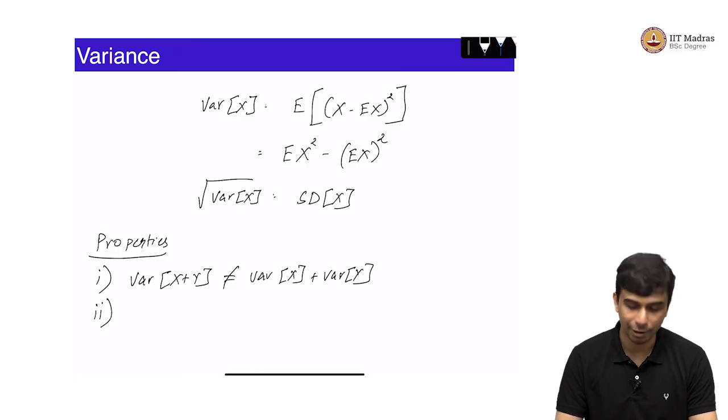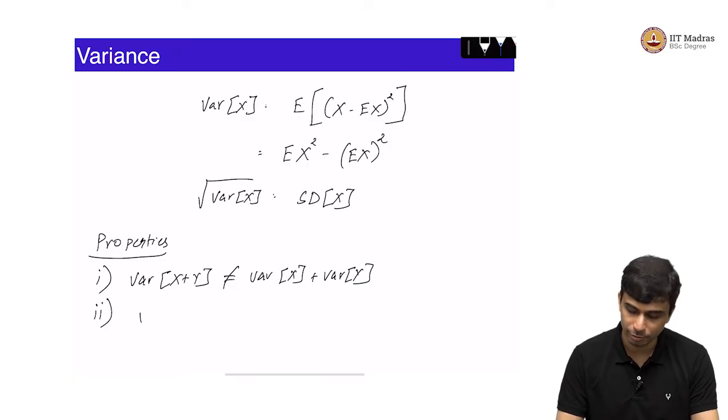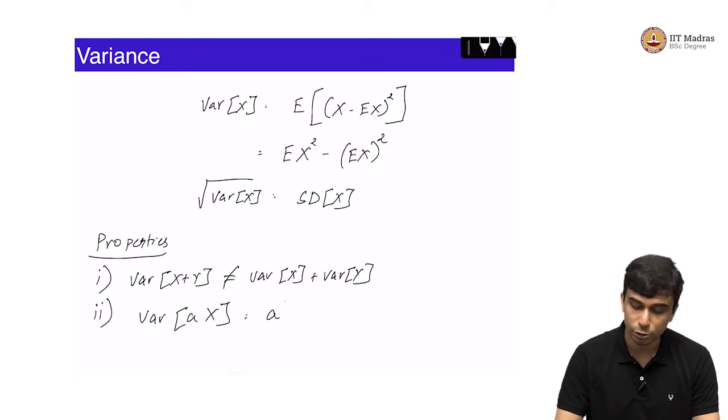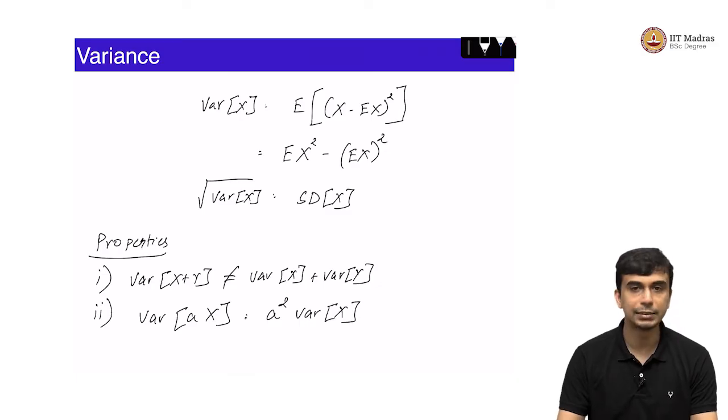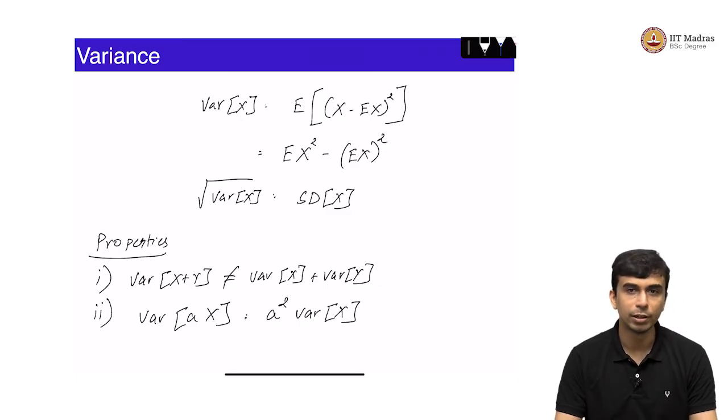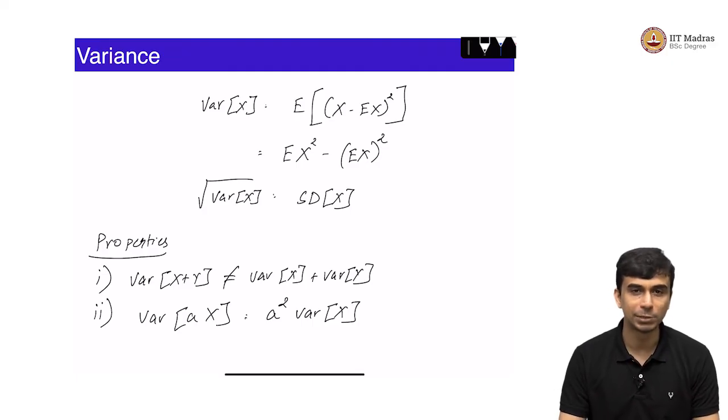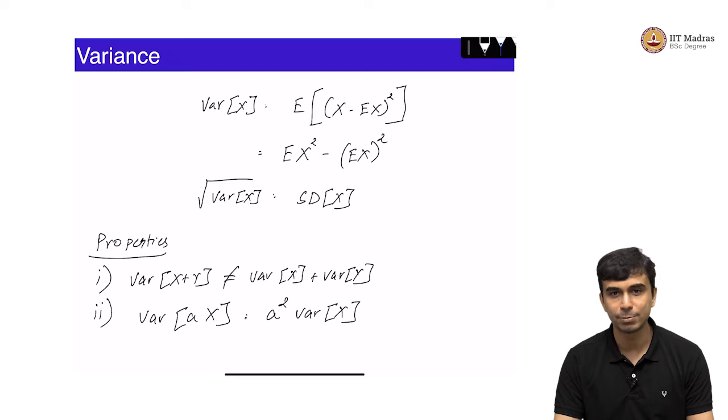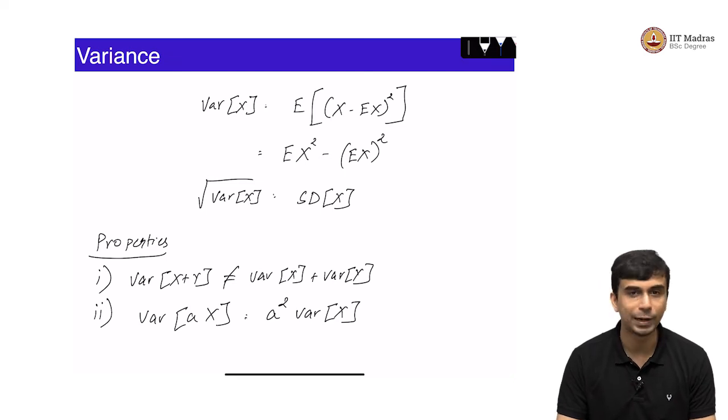Well, you do have some property like this: variance of a times x is equal to a squared times variance of x. Let us say a is some constant, let us say 2. If the variance of x is, let us say, 5, what is the variance of 2 times x? That is 4 times the variance of x, which would be 20. So, that is an example.